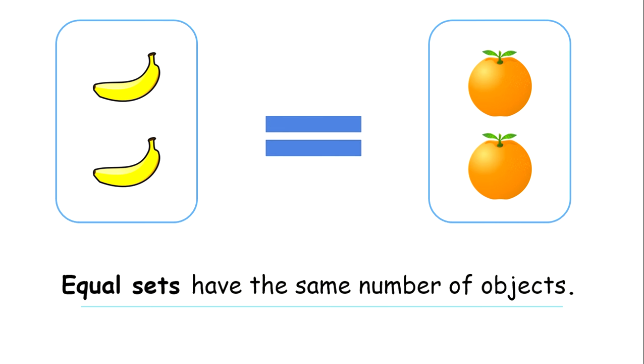Equal sets, which is what we looked at yesterday. Equal sets have the same number of objects. So the set of bananas over here has 2 bananas and the set of oranges has 2 oranges. Are they the same? Do they have the same number? Yes, they do. So that means they are equal. So equal sets have the same number of objects.